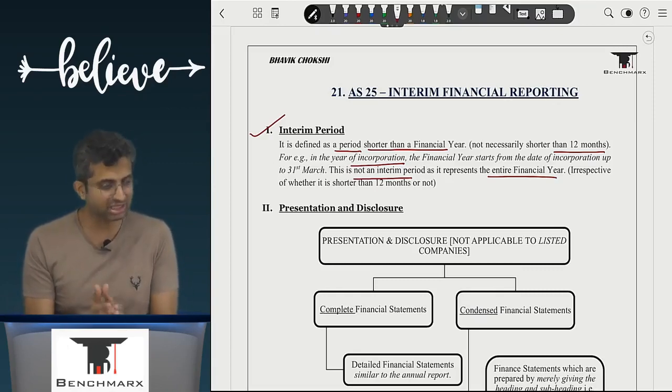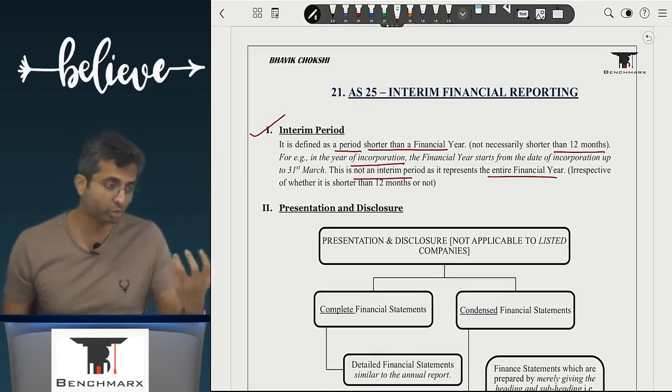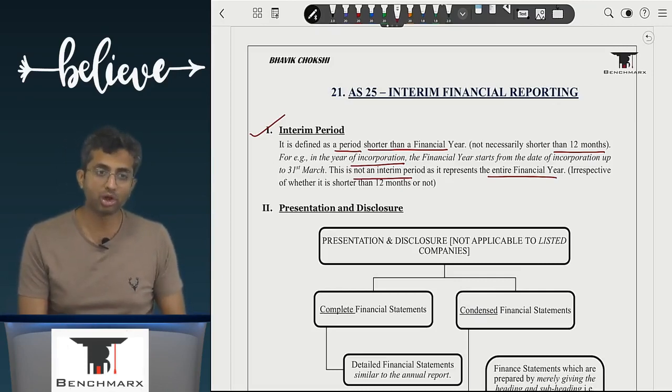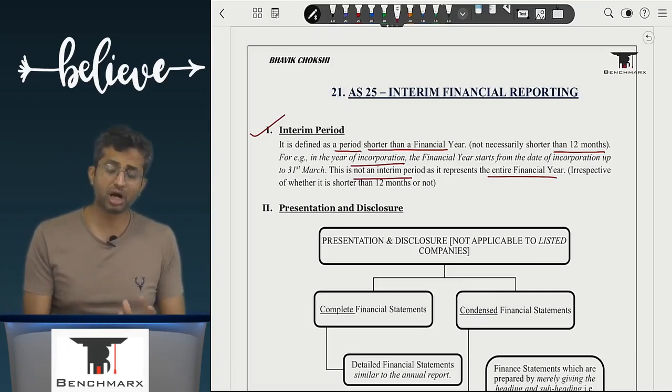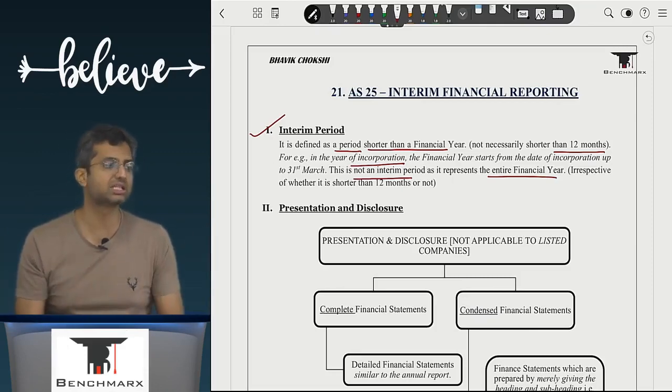And as a result, the standard says that, well, some schools might want to give detailed feedback even at unit tests. If you want, you can give a complete set of financial statements, even if you are preparing for an interim period. But that is not necessary. Alternatively, you can prepare condensed financial statements.